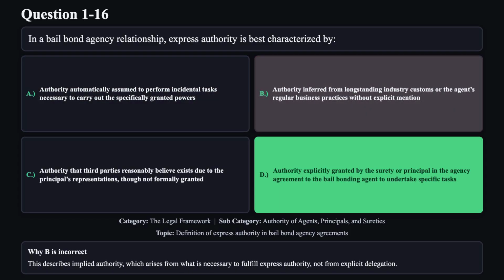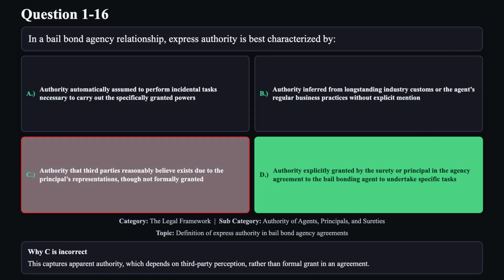Reason B is not correct. This describes implied authority, which arises from what is necessary to fulfill express authority, not from explicit delegation. Reason C is not correct. This captures apparent authority which depends on third-party perception rather than formal grant in an agreement.